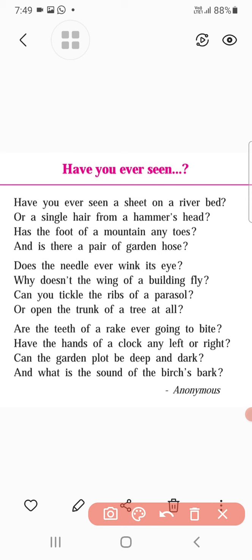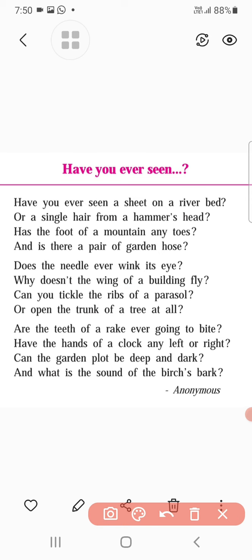Second line you can see now, wings of the building fly. The wings of the building are being compared to the wings of a bird. Understand? And here he is assuming that just like the wings of a bird help them to fly, the wings of a building should also help it to fly. In this way, the poet is making an imagination.